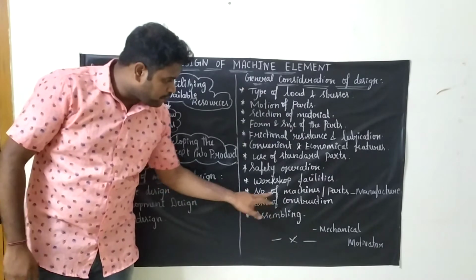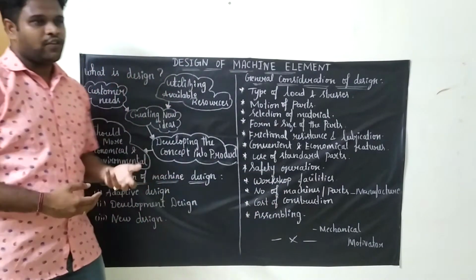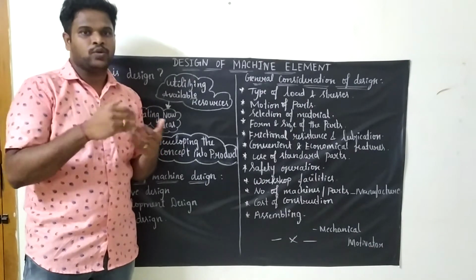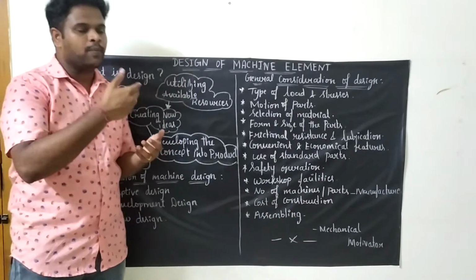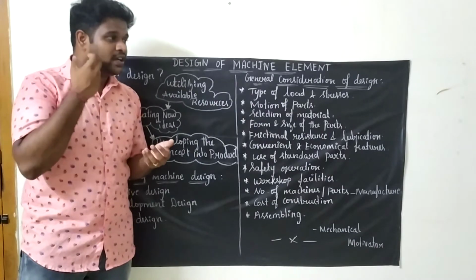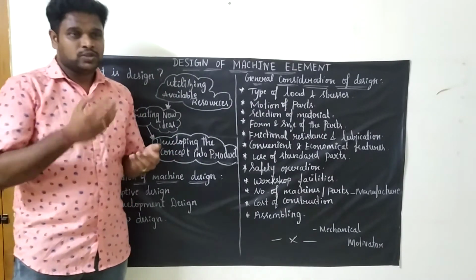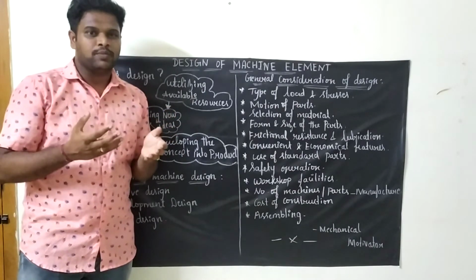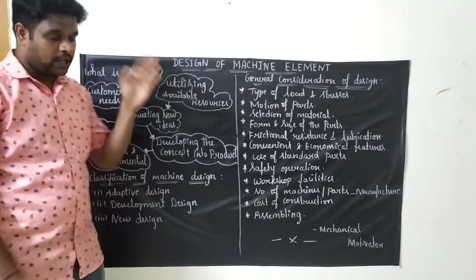Next is the number of machines or parts we manufacture. For example, if you are manufacturing many parts, try to put a number, like how many machines or how many parts are to be manufactured. For a particular day, will it be possible to manufacture all the parts? You should keep that in your mind.